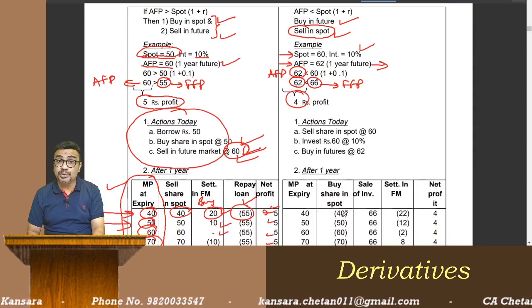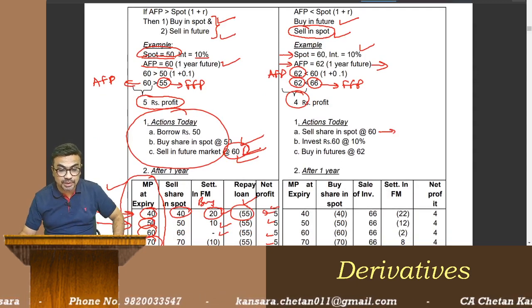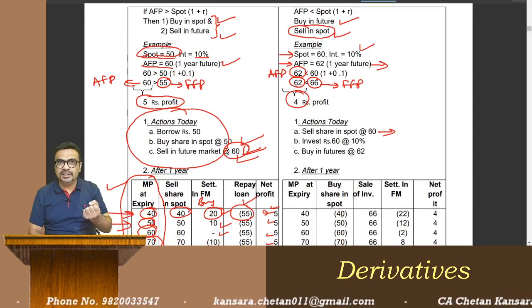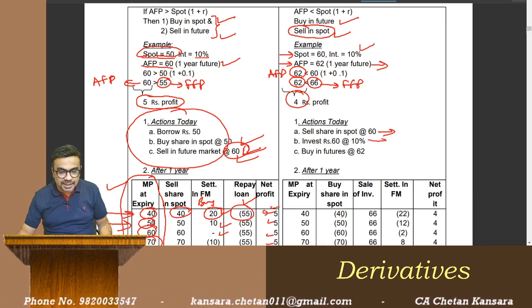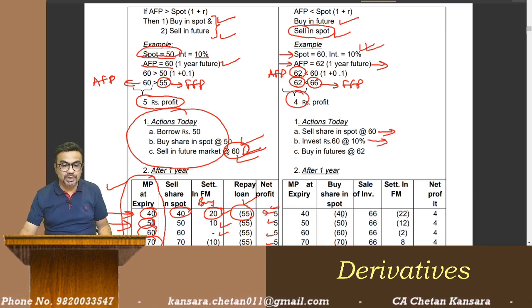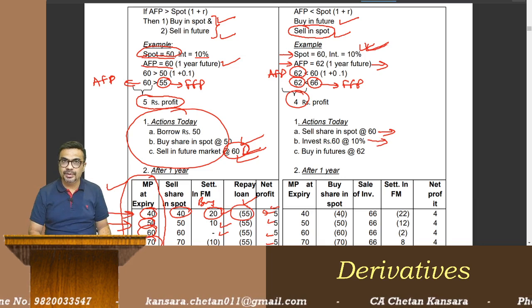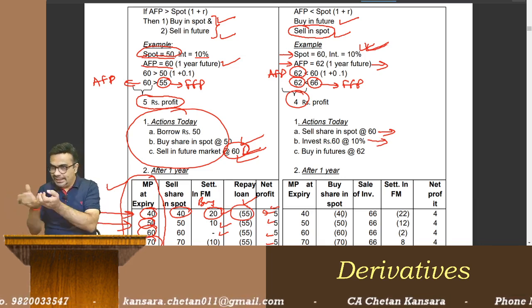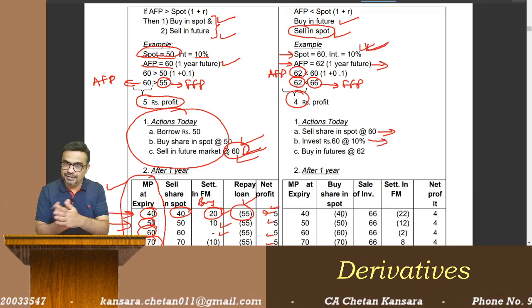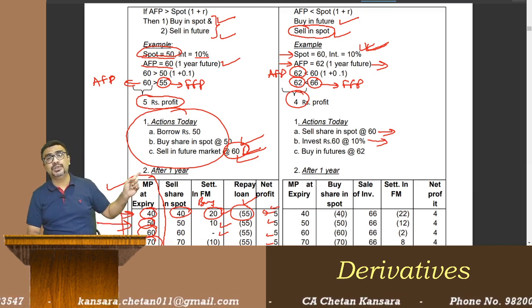So what are you doing today? You are selling the share in spot, so you are getting money. You are going to invest that money at 10%. 10% rate is going on in the market, I assume. So sell your shares, get money and invest that money. And in futures, you are going to buy.